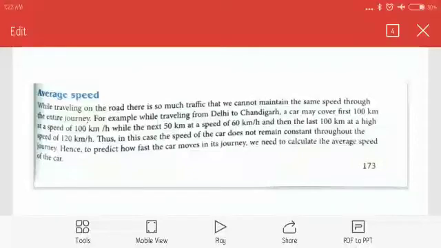Good morning students, today we will learn about average speed.